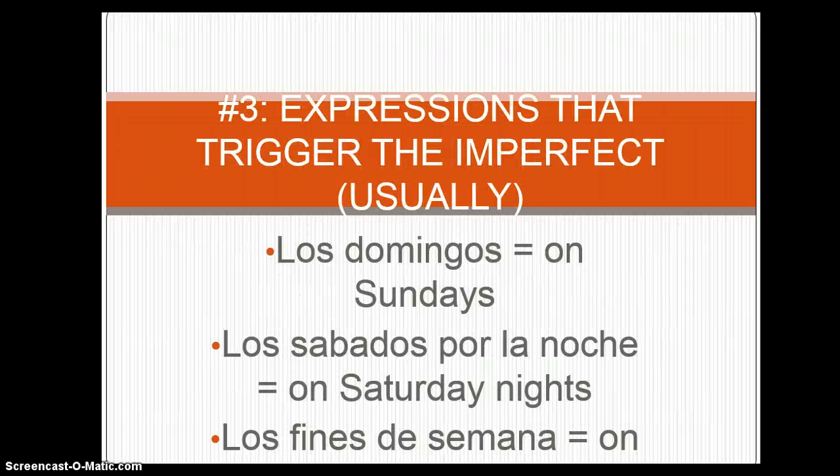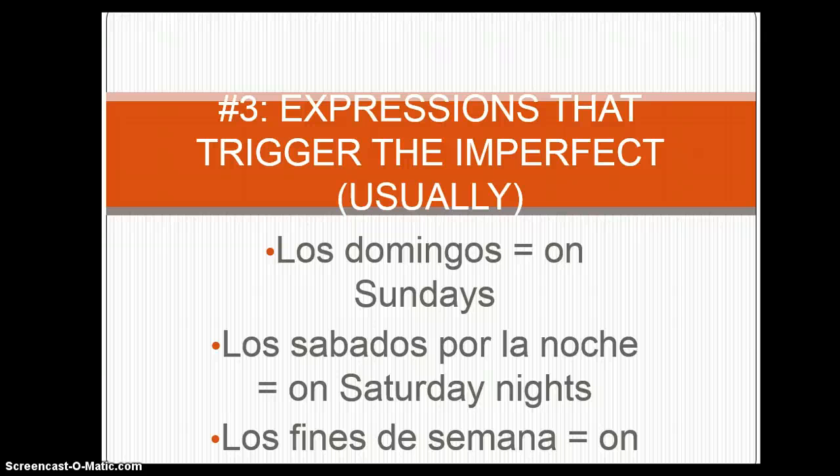The imperfect also has specific expressions that trigger its use most of the time. On Sundays, we're generalizing. On Saturday nights, on weekends. These expressions would all refer to habitual, regular actions that occurred on a regular basis.